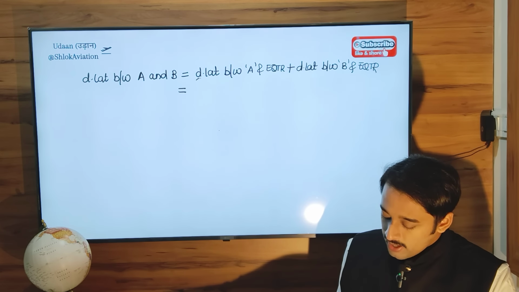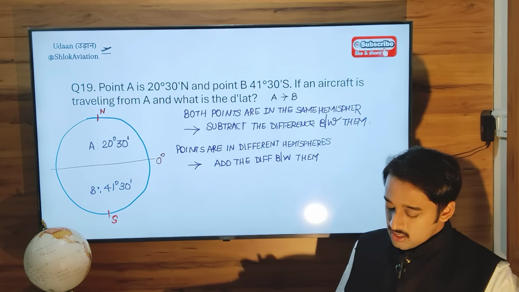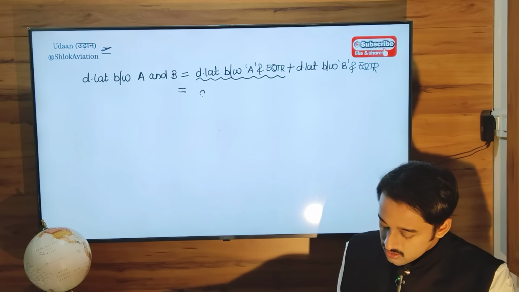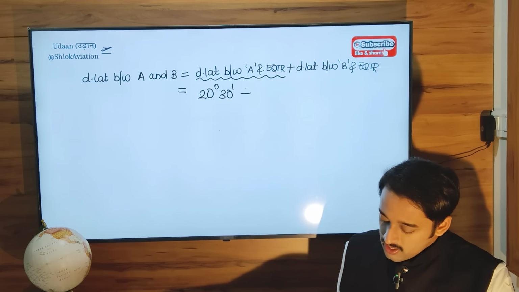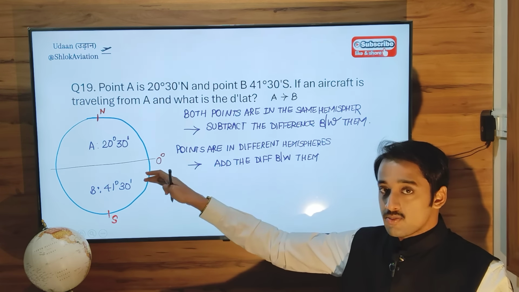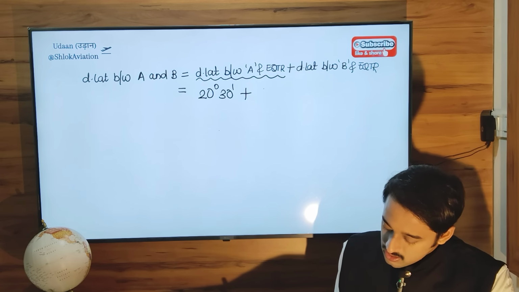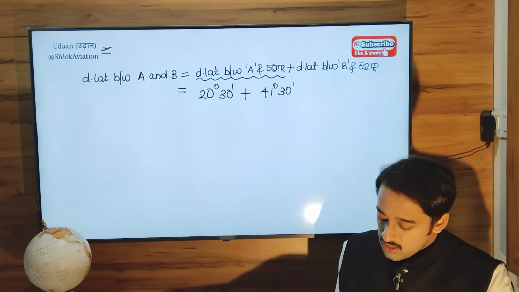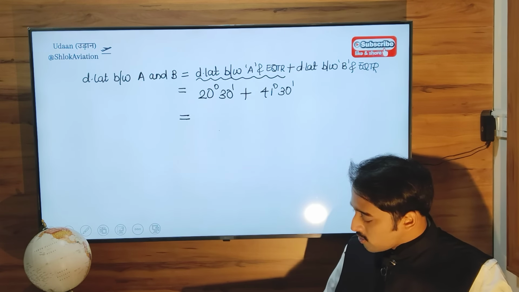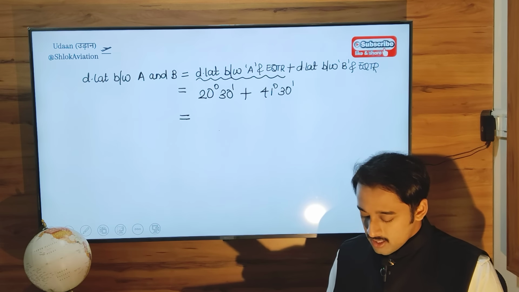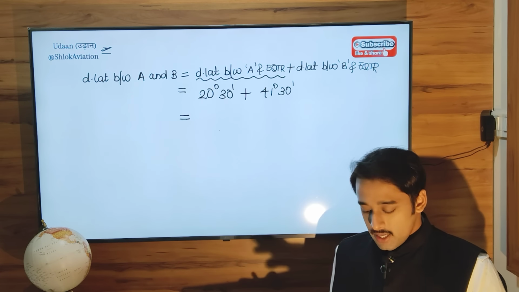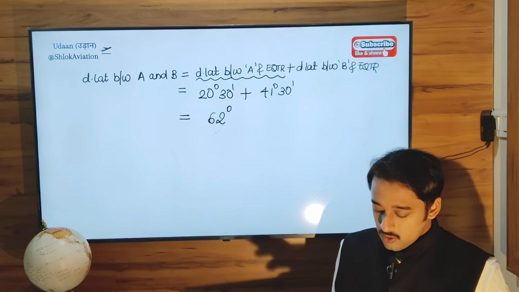So the D lat between point A and equator is how much? 20 degrees 30 minutes minus 0 is 20 degrees 30 minutes. Difference between point B and equator, 41 degrees 30 minutes minus 0, the difference between them is 41 degrees 30 minutes. So now addition. It will be equal to, use your calculator, 20 degrees 30 minutes plus 41 degrees 30 minutes, 62 degrees. Okay, that is the difference.